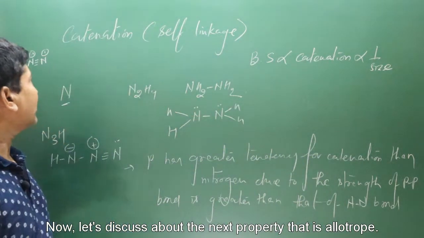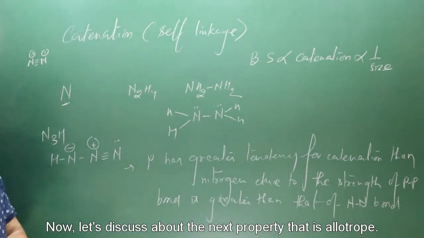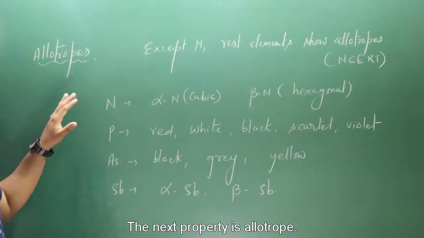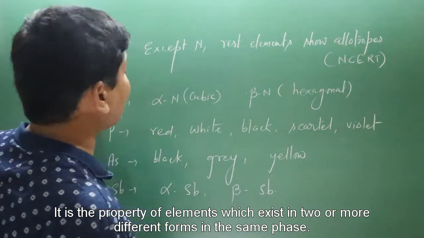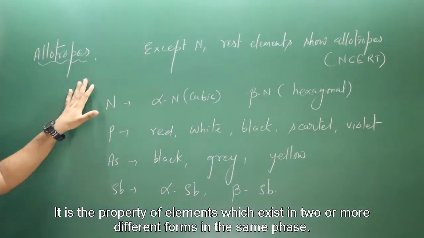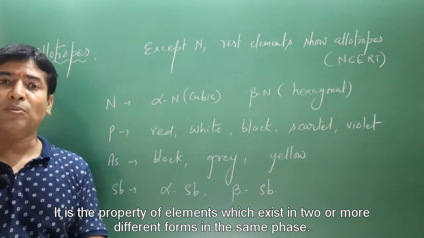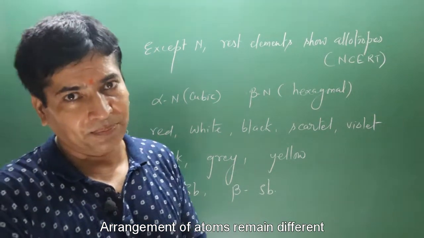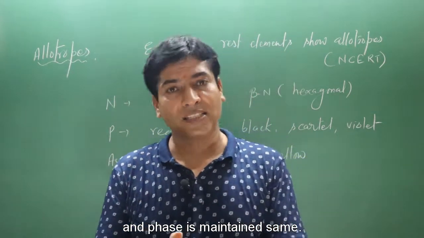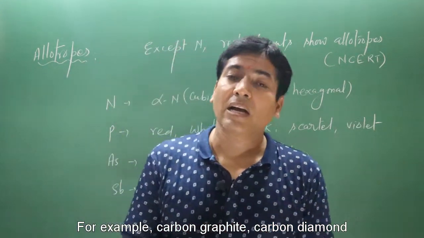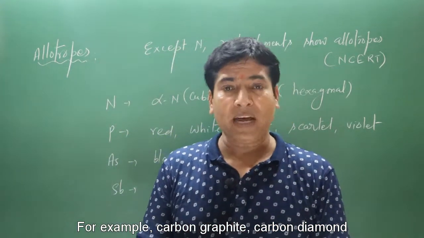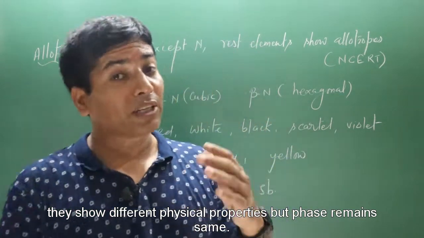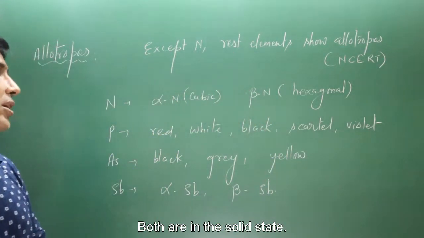Now let's discuss the next property, that is allotropes. It is the property of an element to exist in two or more different forms in the same phase. The phase is maintained the same. For example, carbon graphite and carbon diamond: the arrangement of atoms is different, that's why they show different physical properties, but the phase remains the same, both are in the solid state.